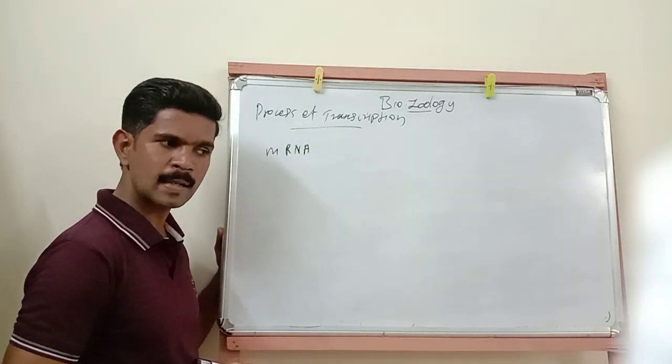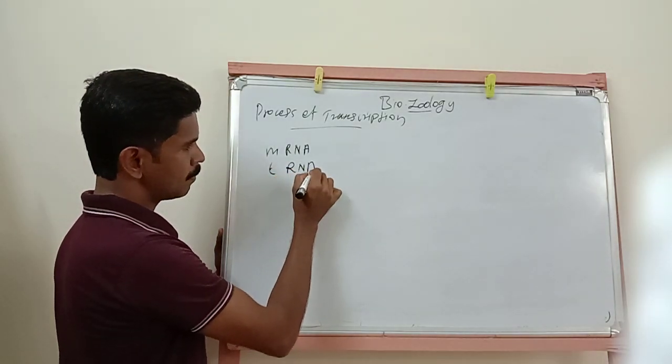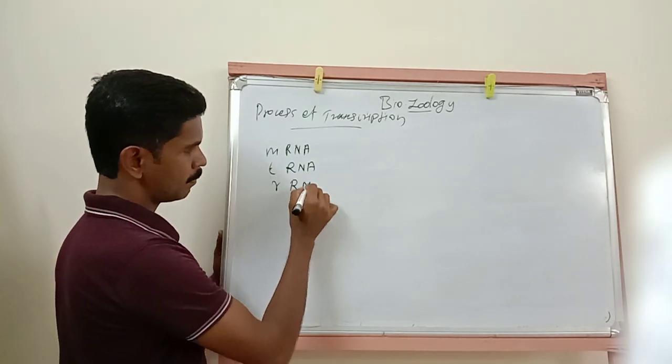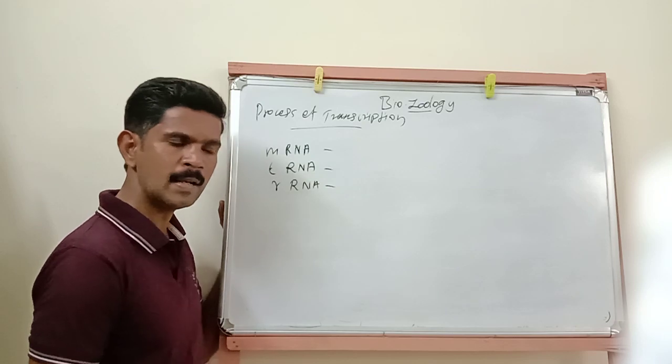The first RNA is mRNA, then tRNA, then rRNA. So there are three types of RNAs present in our bodies.